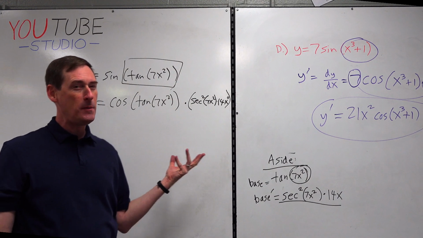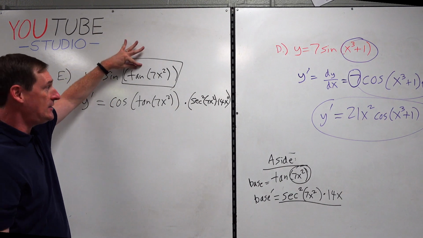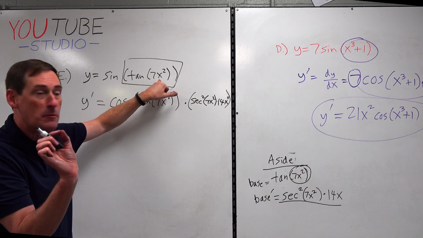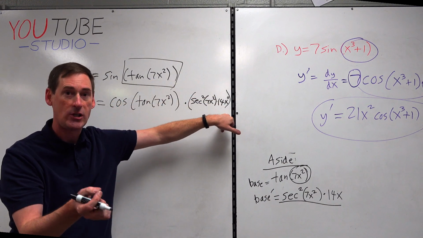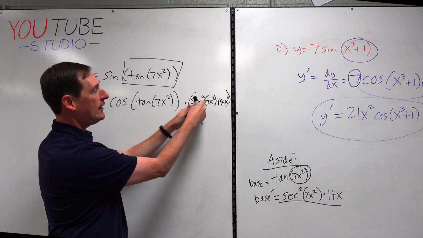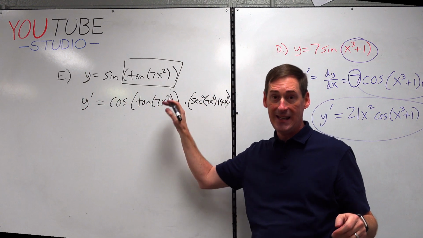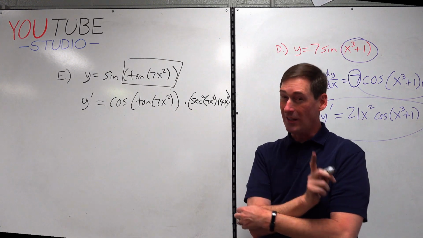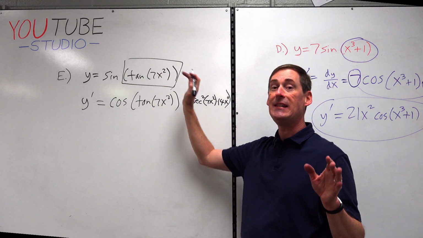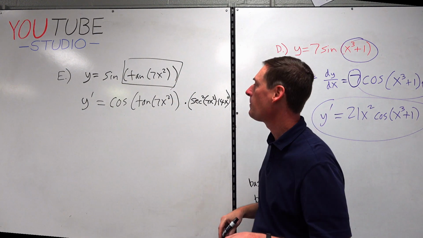Now, what really throws people, your brain may be spinning right now, what throws people is that the original base was tangent and we took its derivative to be secant squared. And then there was another smaller miniature base of 7x squared that produced the 14x. It's our first double chain. So the chain of tangent is secant squared, and the chain of 7x squared is 14x. So if it feels a little different, a little harder, that's because this is a double chain, all right? A little harder. So just make sure you keep going until every base that stayed the same eventually also went through the derivative process. That's a good way to think about this.